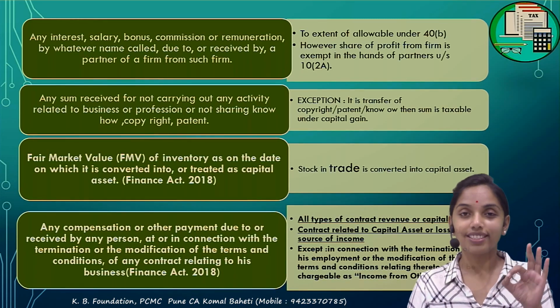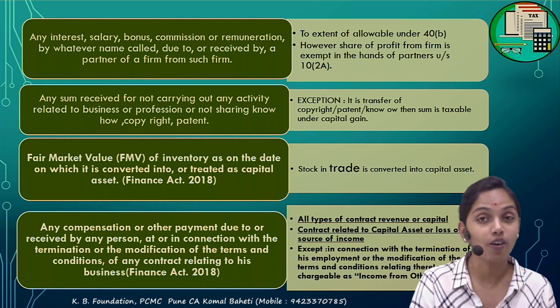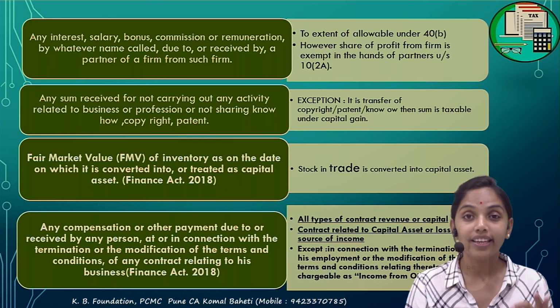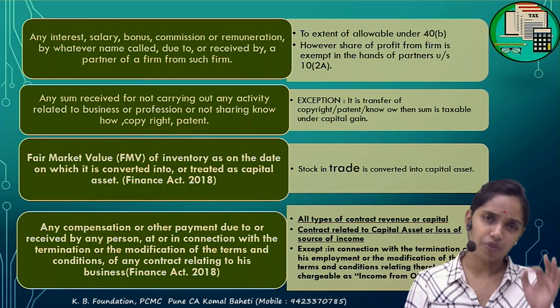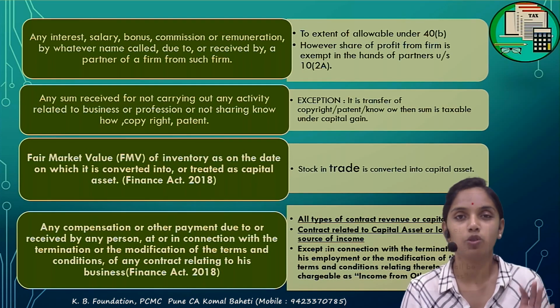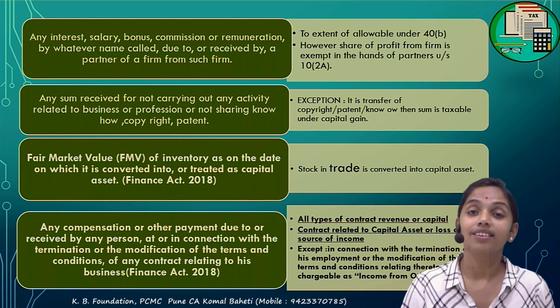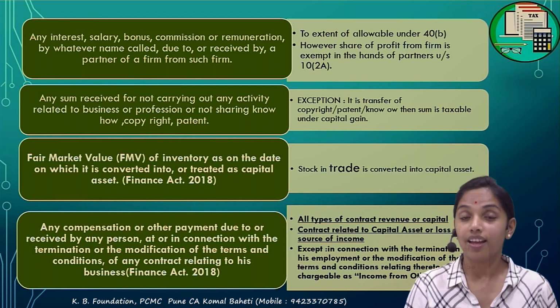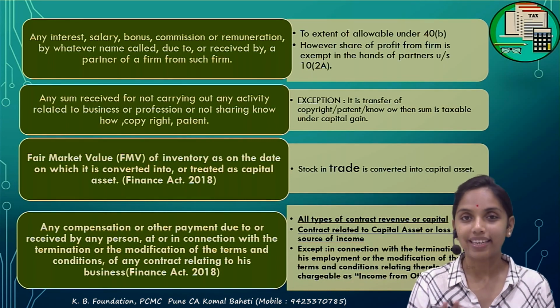First of all, do remember only revenue incomes are taxable under the PGBP, not capital receipts. The income-making definition only says that revenue income is to be taxed. Capital receipt is to be taxed only specifically under the capital gain chapter. Unless specifically provided, a capital receipt is never taxable.